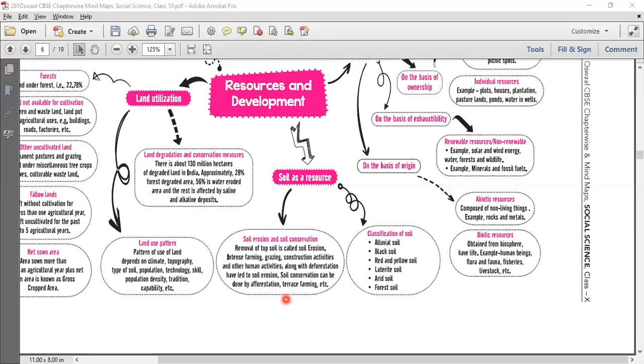That brings us to soil conservation. Because we know soil erosion takes place, we should conserve it. And this can be done by afforestation, terrace farming, etc.